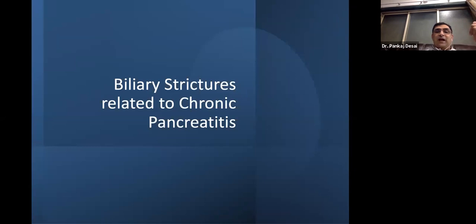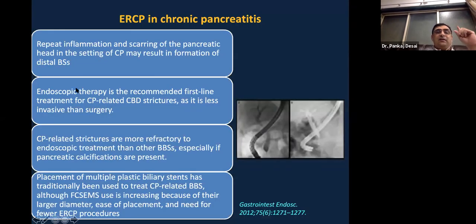Now, 2 slides about chronic pancreatitis. These strictures are because of repeated inflammation and scarring of the pancreatic head. In the setting of chronic pancreatitis, endoscopic therapy is recommended as a first line of treatment for the CBD strictures, being less invasive.